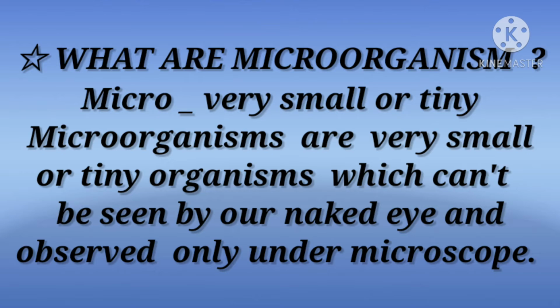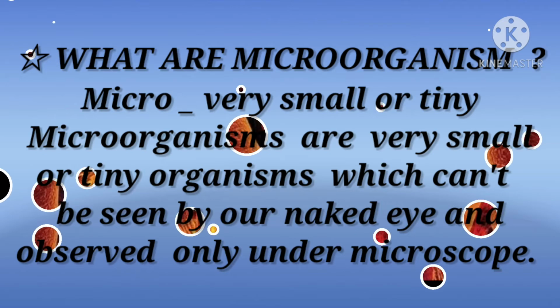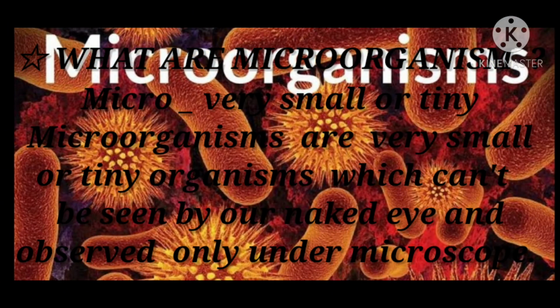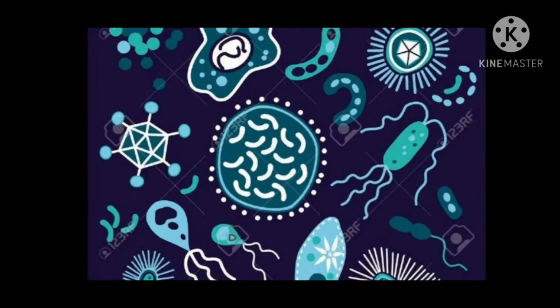The meaning of micro is very small or tiny. So microorganisms are very small or tiny organisms which can't be seen by our naked eye, and they can be observed only under a microscope. Here are some pictures of microorganisms like bacteria, viruses, algae, fungi and protozoa. So these are the various types of microorganisms which we mainly have to discuss in this chapter.